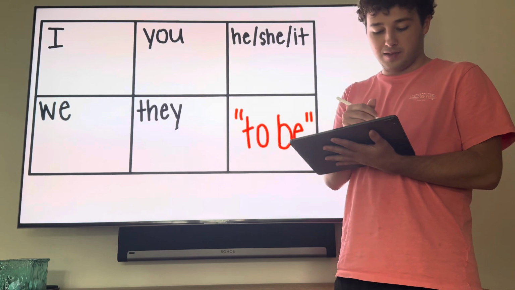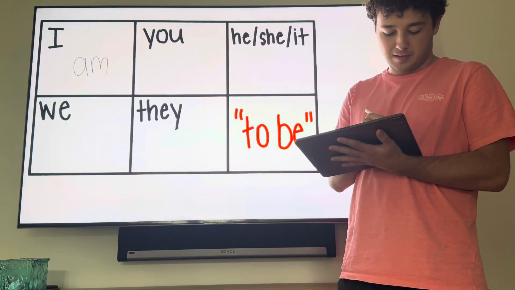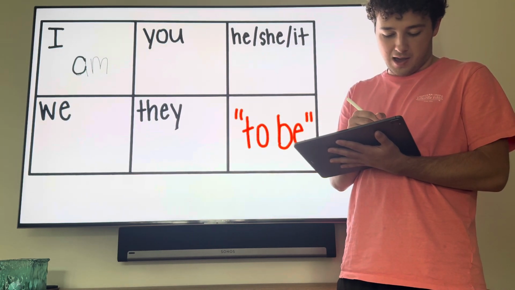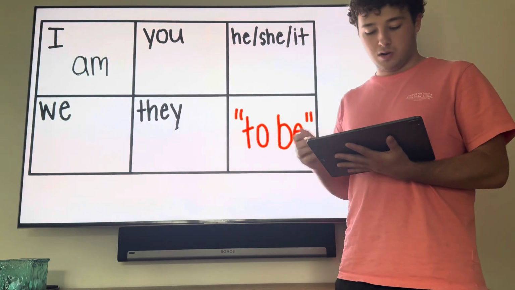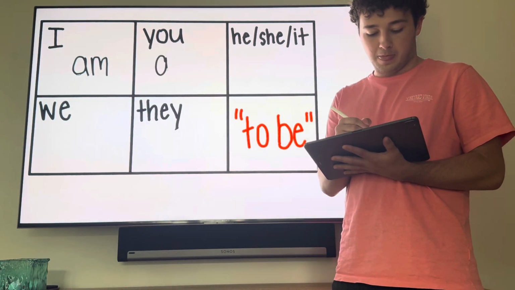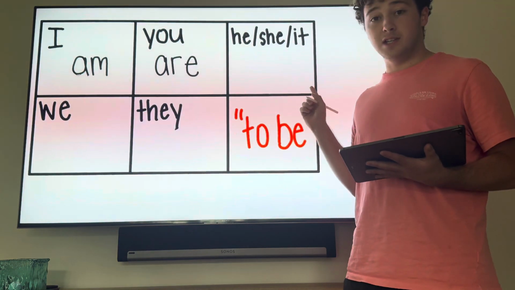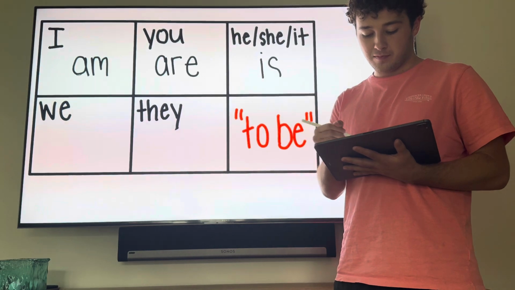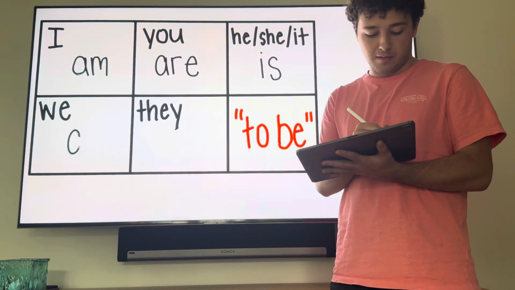So I am. I am. You are. He, she, it is. We are.